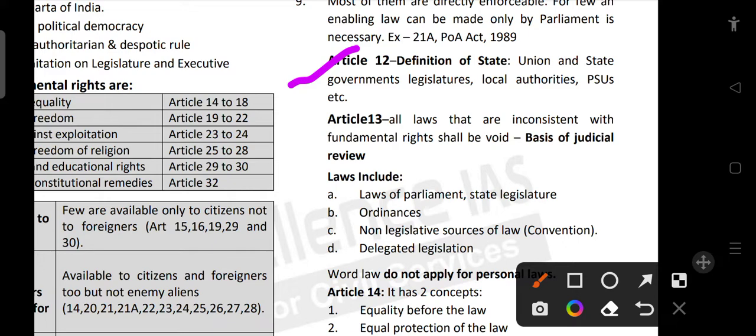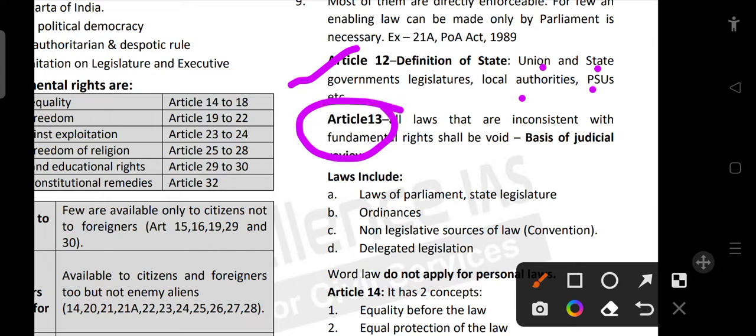The word state does not just mean our states, like the various states we have, right? This Andhra Pradesh or Uttar Pradesh or Kerala or Tamil Nadu. No, it is not that state alone. State includes everything, like union, state government, legislatures, and also local authority, PSUs, etc. All these things come under the definition of state.